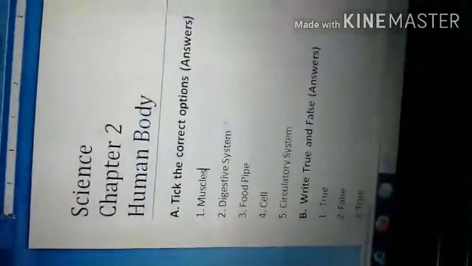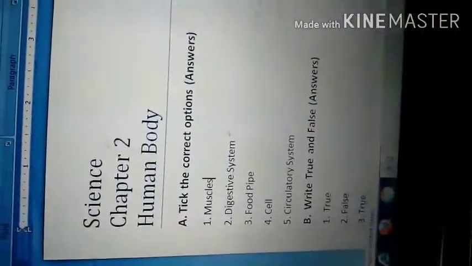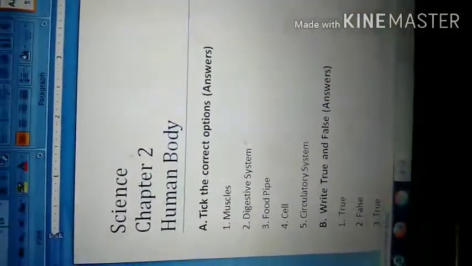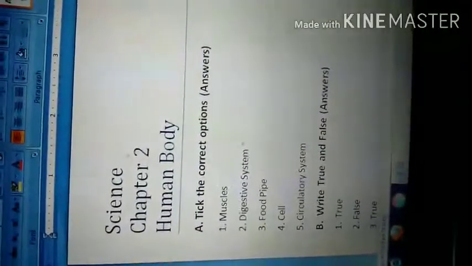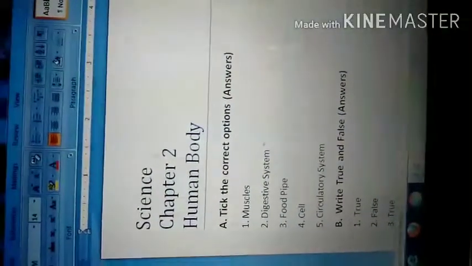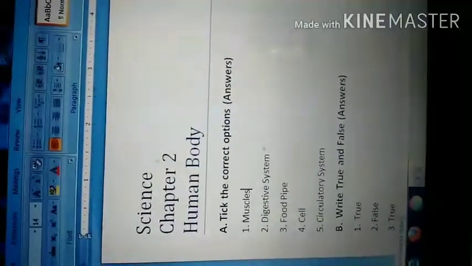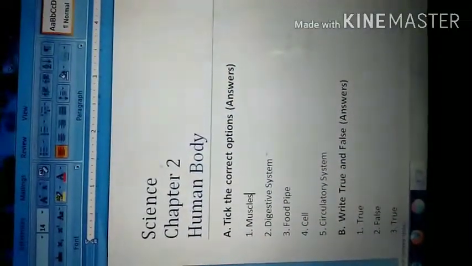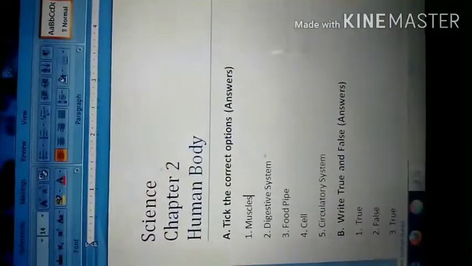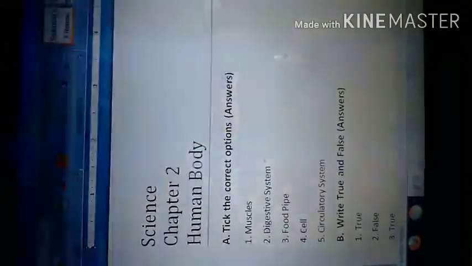The second question is, the organ system that helps to digest food is, tick the B portion, that is digestive system. Question number 3 is, which of these is not a part of respiratory system? We have learned the respiratory system.